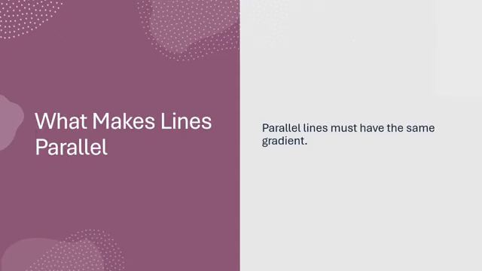What makes lines parallel? Parallel lines must have the same gradient. That's what makes lines parallel. Malaini awiri ngati sakukumana, line yo ndi line yo maika chizindikiro ichi. Ngati sakukumana, it means they are parallel. Okay, so we are saying if they are parallel, it means they should have the same gradient.